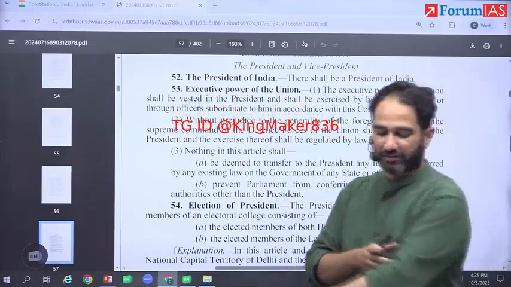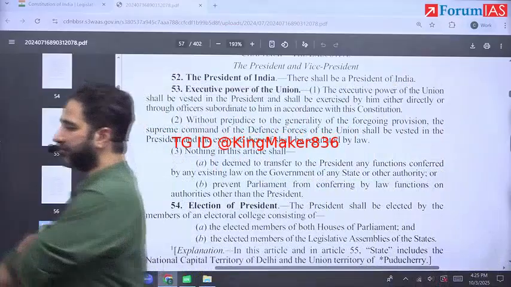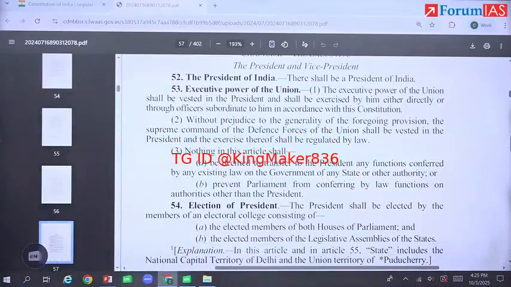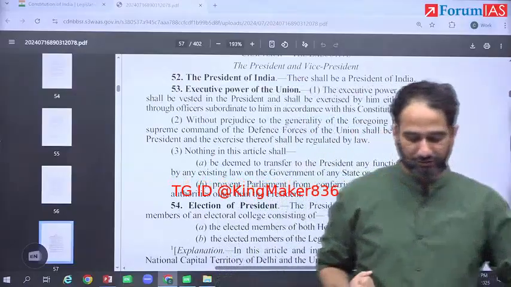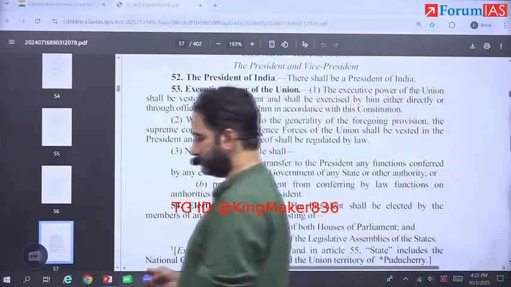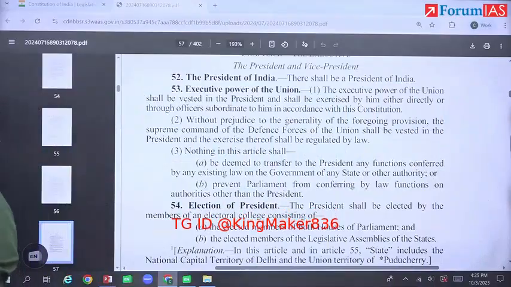All right, write down advantages of separation of power.